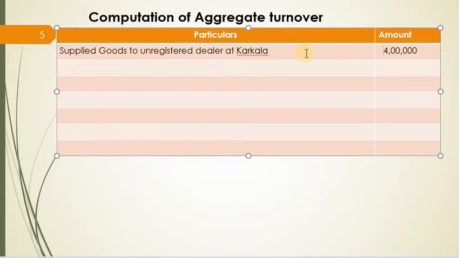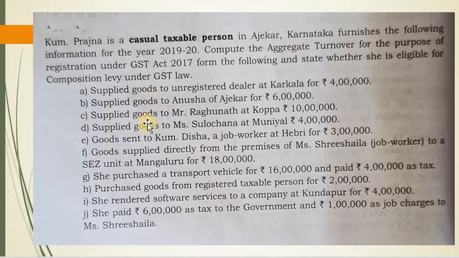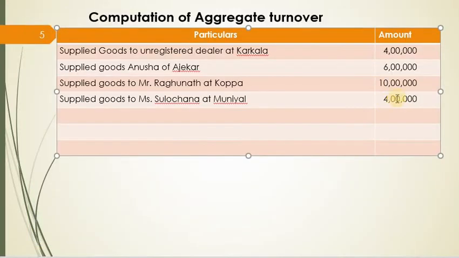So supply goods to unregistered dealer at Karkala 4 lakh. Next one, supply goods to Anusha of Ajekar. Since the supplier is from Dakshin Kannada, these are the places of Dakshin Kannada. So it is 6 lakh. Next, supply goods to Mr. Raghunath at Koppa, 10 lakh should be included. Supply goods to Ms. Sulochana Muniyar should be included. Let's write that. So it is 10 lakh and 4 lakh.